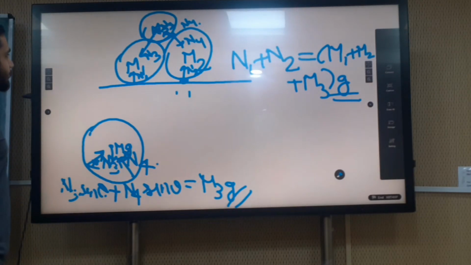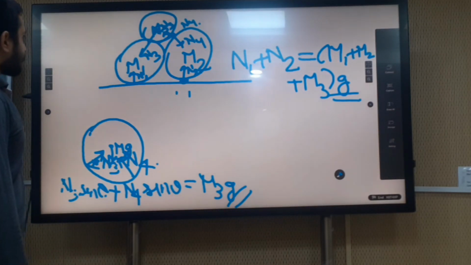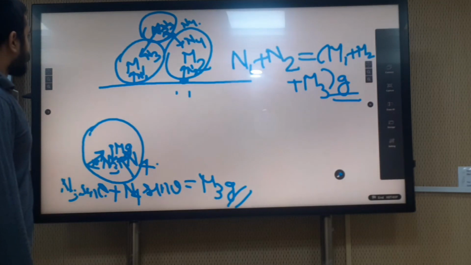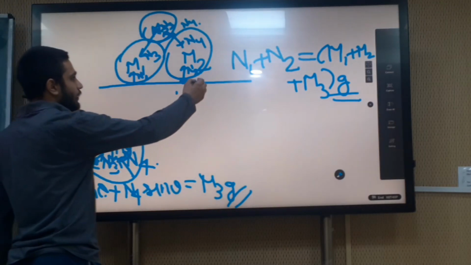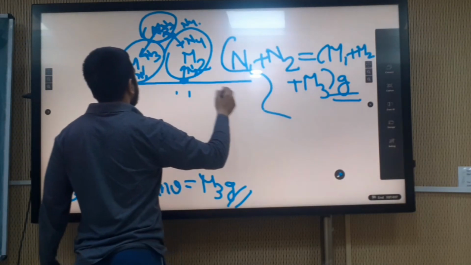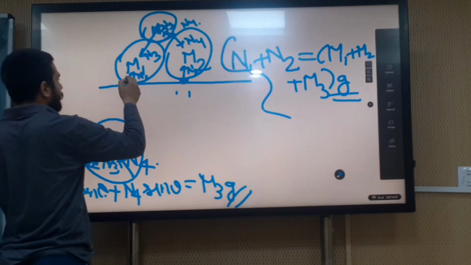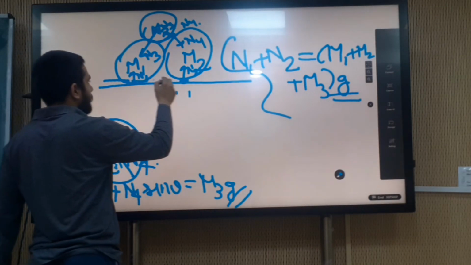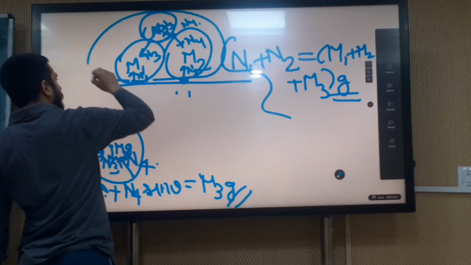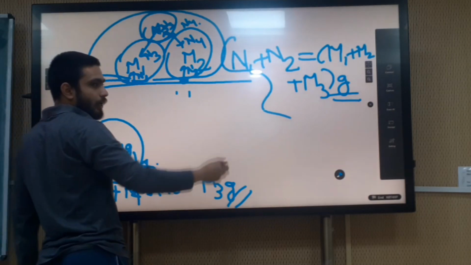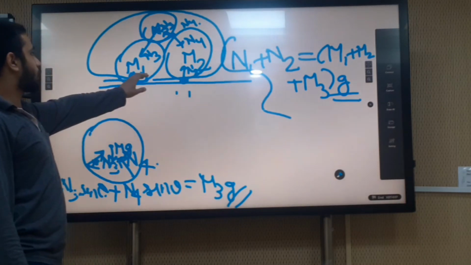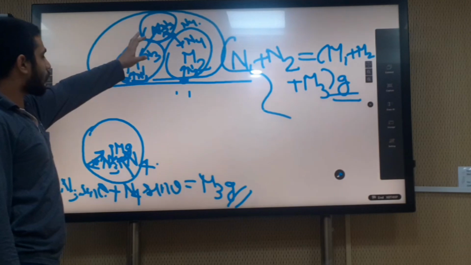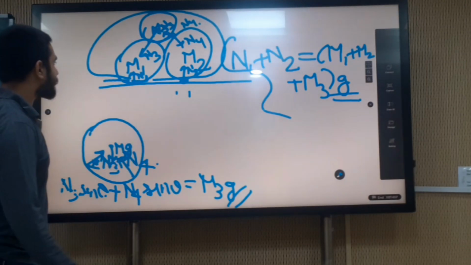For this equation, how will we draw the system boundary? The system boundary will be drawn like this, and these N1 and N2 forces acting on these two spheres will be the external forces. All the other forces are internal.